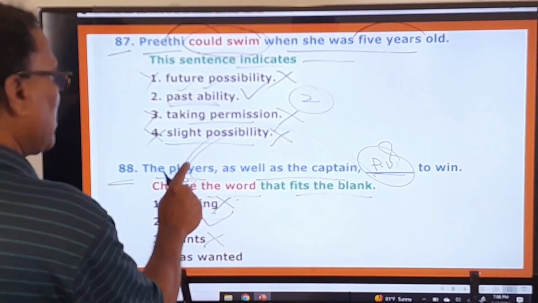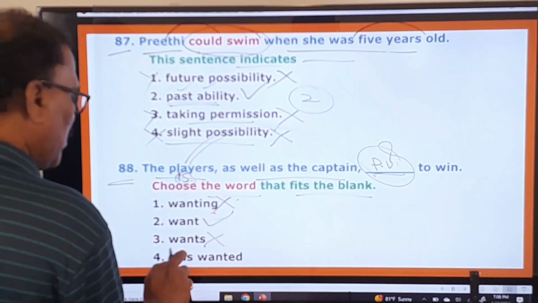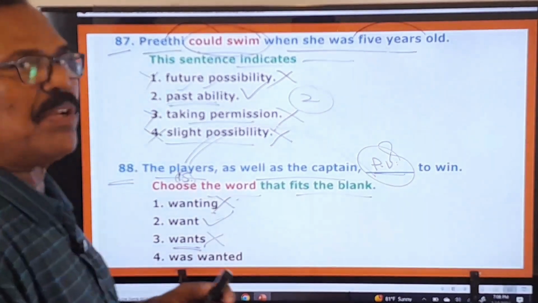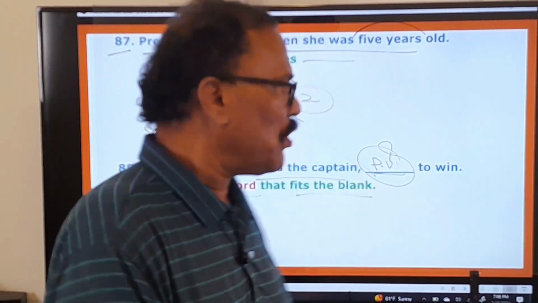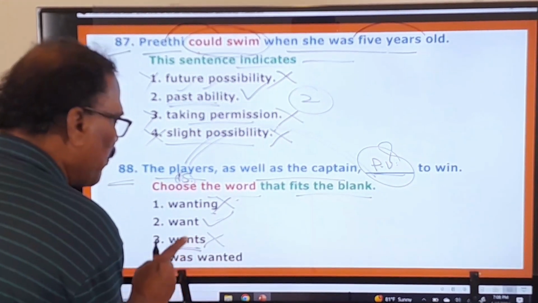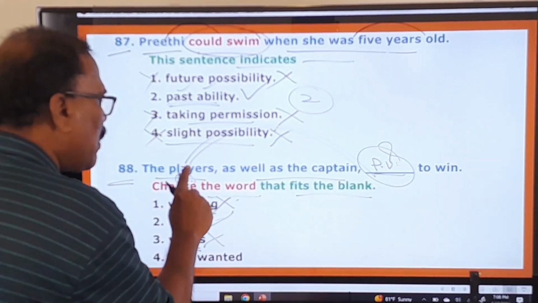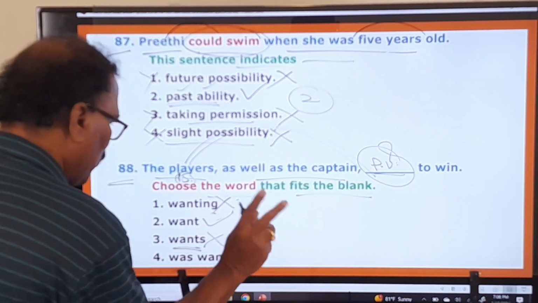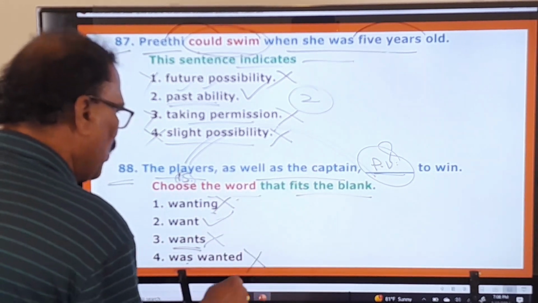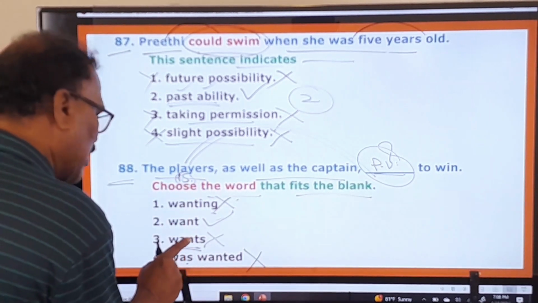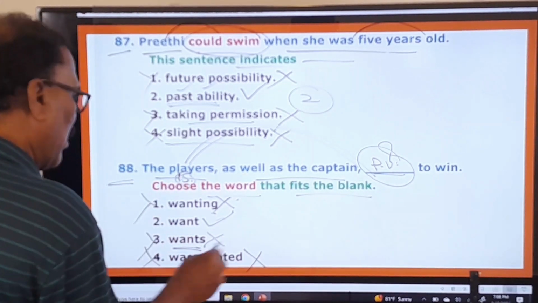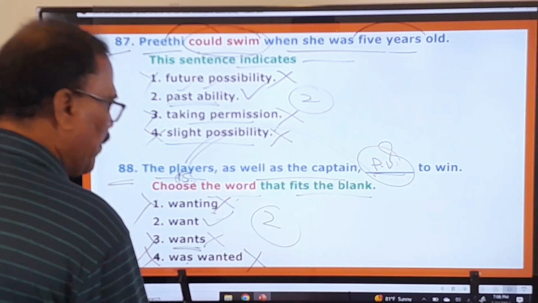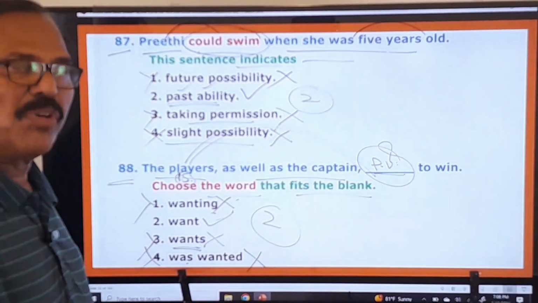Wants you cannot say, because this is a plural subject and this is a singular verb, because whenever you add s or es to the main verb, that becomes a singular verb. So here wants means it's a singular verb. Want is a plural verb. Plural subject, plural verb, that's why. Wants doesn't fit there. Was wanted, no. So wanting, wants, was wanted. So first one, third one, fourth one are wrong. Only the second one is the right one. And now let us move on to 89th one.